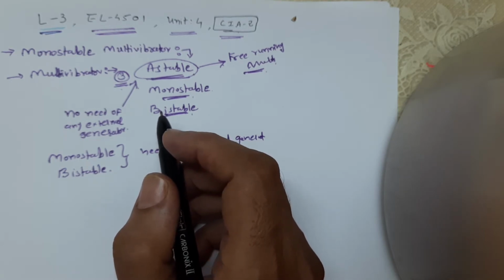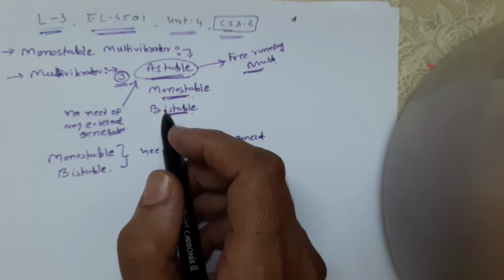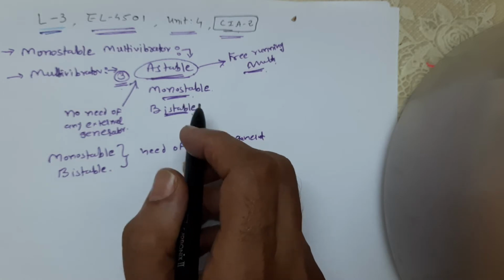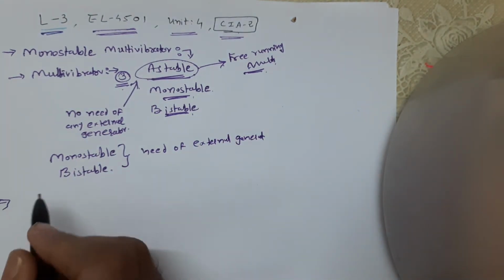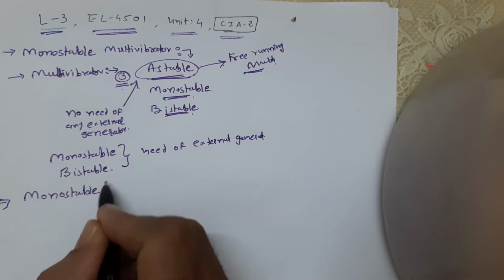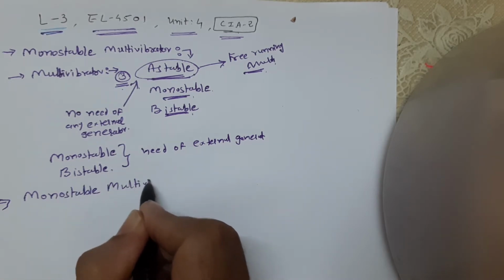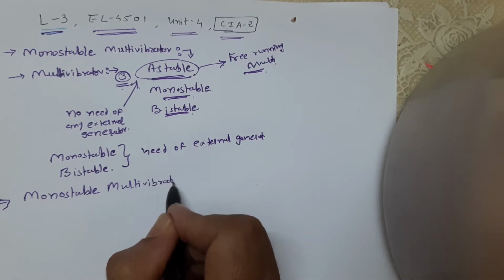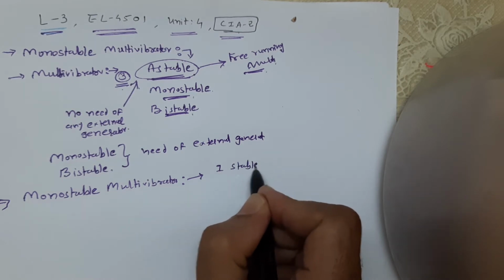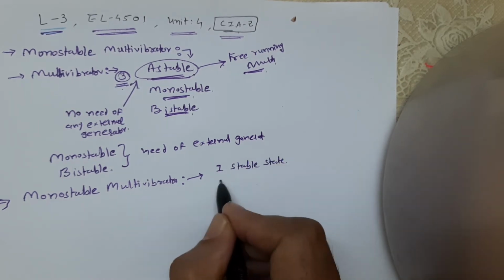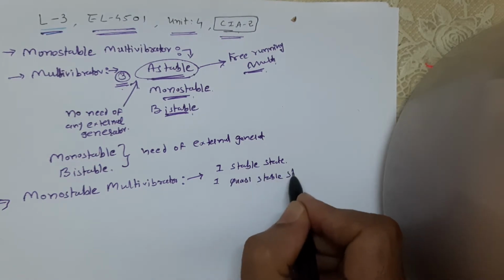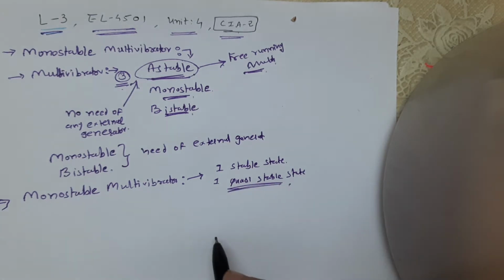Now we are discussing the monostable. What is a monostable multivibrator? The monostable multivibrator has one stable state and one quasi-stable state.